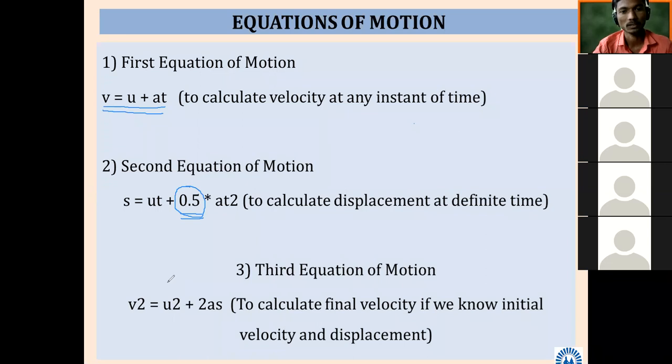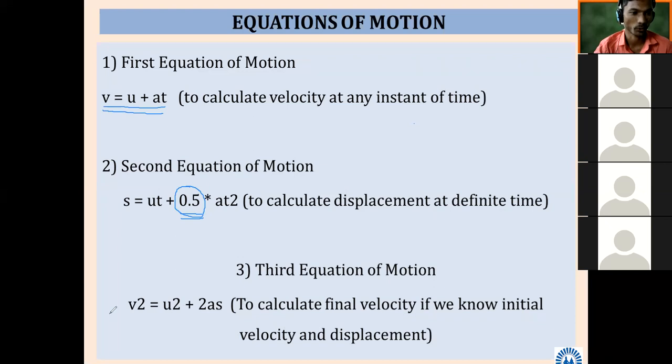To calculate displacement at a defined time, we use S is equal to UT plus 1 half AT square. If we know initial velocity and time, we can calculate displacement. And the third equation of motion